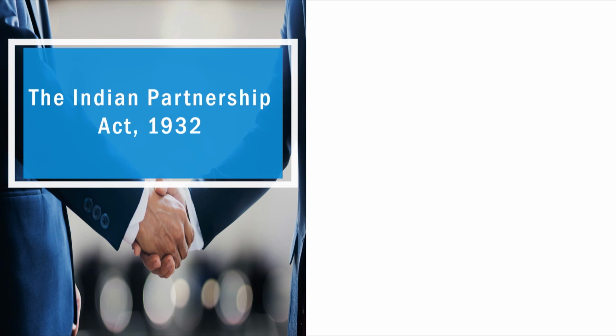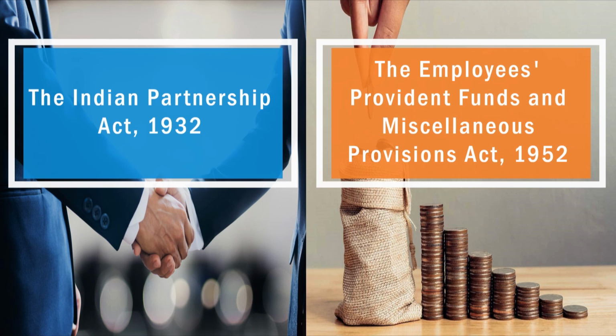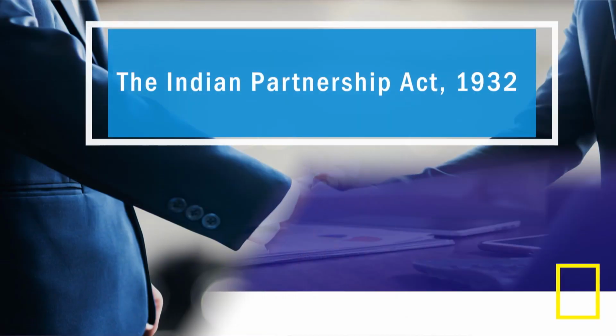In this video, we shall discuss two acts. One is the Indian Partnership Act 1932, and secondly the Employees Provident Funds and Miscellaneous Provisions Act 1952. So, first let us take up the Indian Partnership Act 1932.